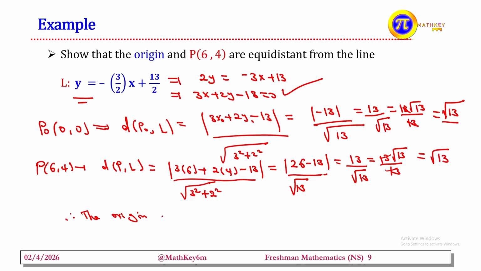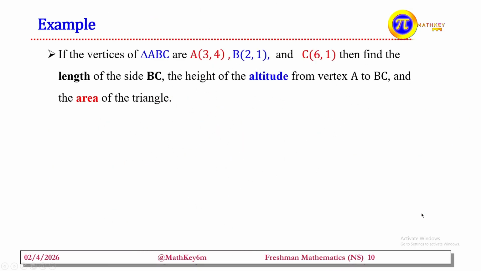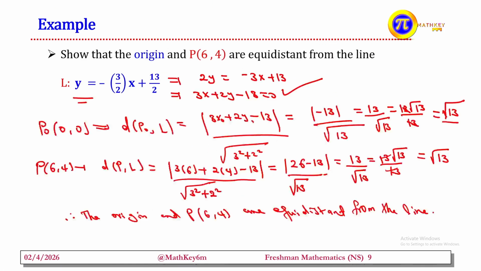What does this imply? Therefore, the origin and point P, that is (6, 4), are equidistant from the line L. So their distance from the line L is the same, or equal. So this is a way of finding the distance between a point and a line.